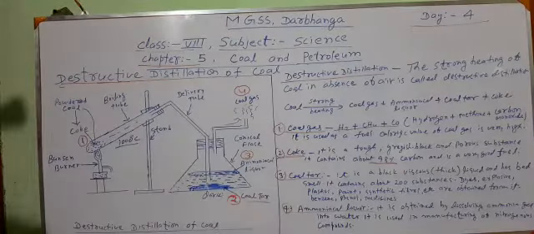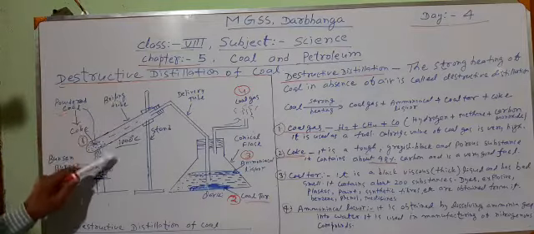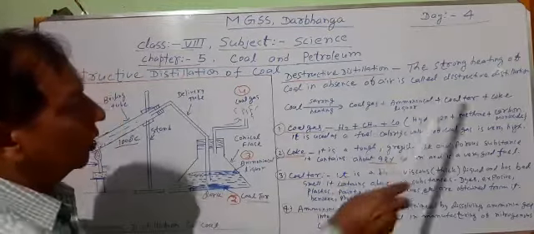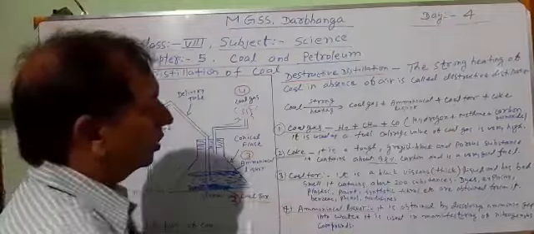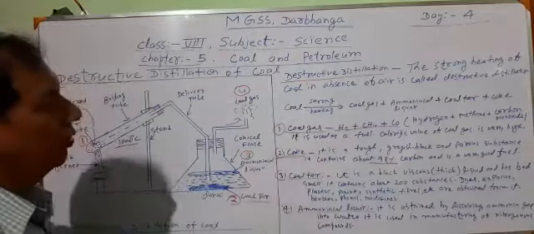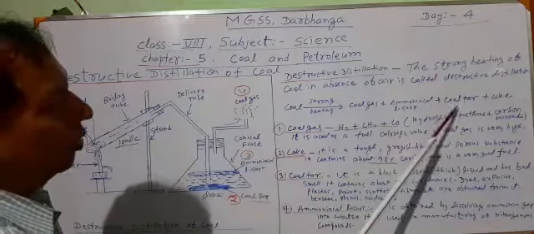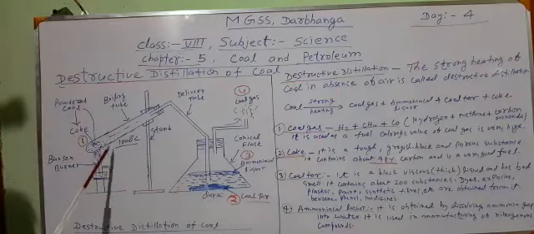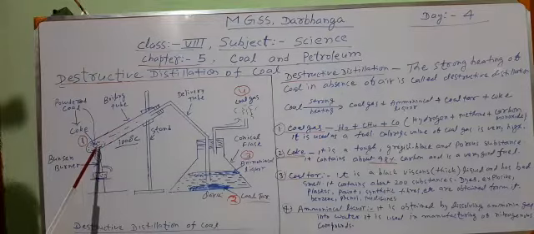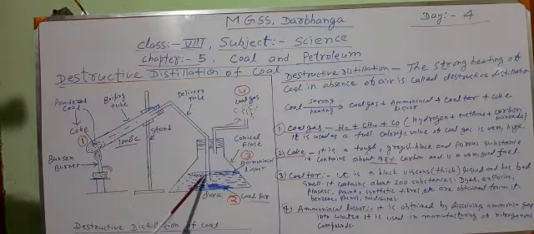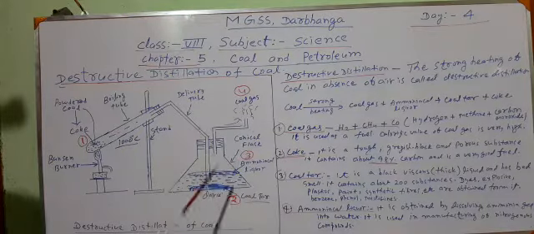Okay, once more we have to revise destructive distillation of coal. What is destructive distillation of coal? The strong heating of coal in absence of air is known as destructive distillation of coal. When coal is heated strongly in absence of air, then we get coal gas, ammoniacal liquor, coal tar and coke. These are the four substances which we get. In the figure, this is the boiling tube which contains powdered coal. Then a delivery tube is fitted in the boiling tube. One end of the delivery tube is dipped into the water. Another delivery tube is also fitted in this conical flask.